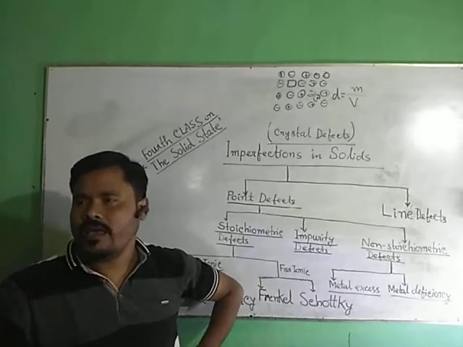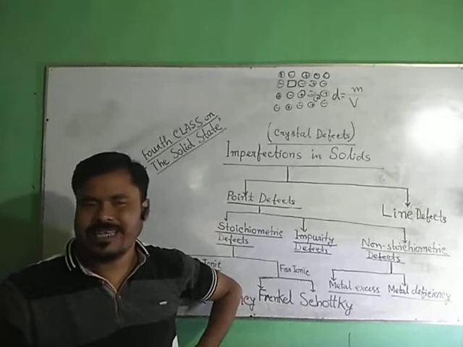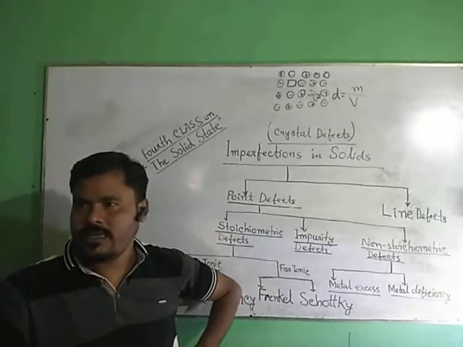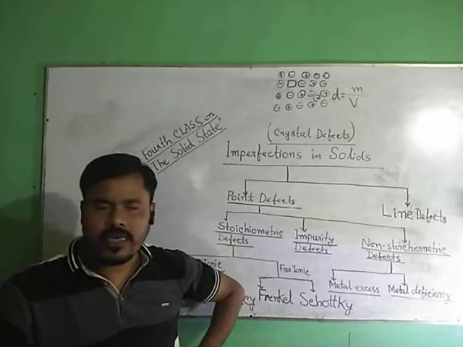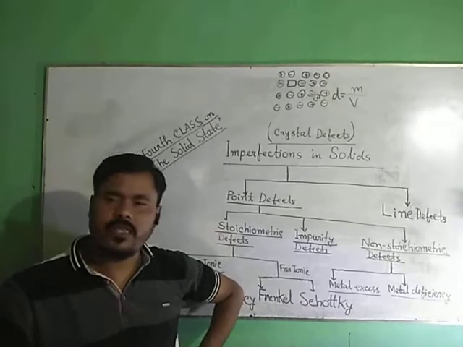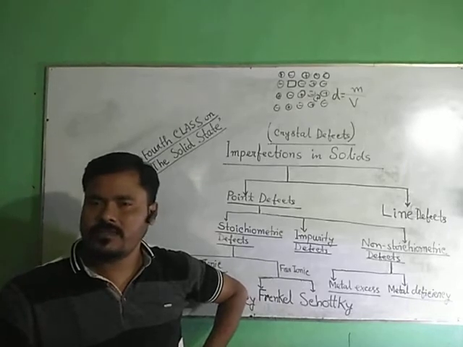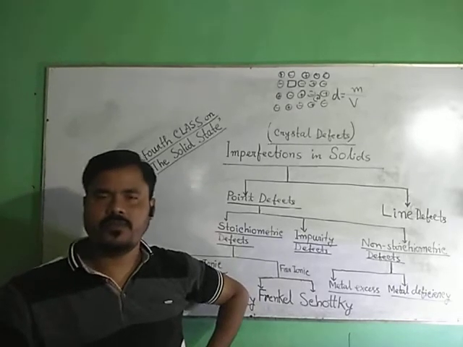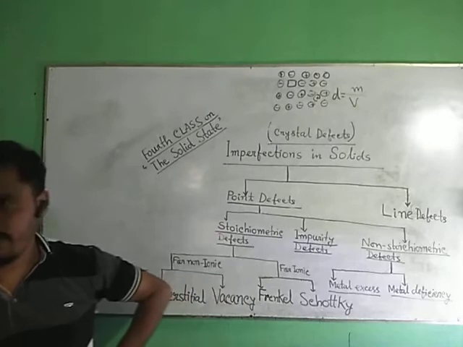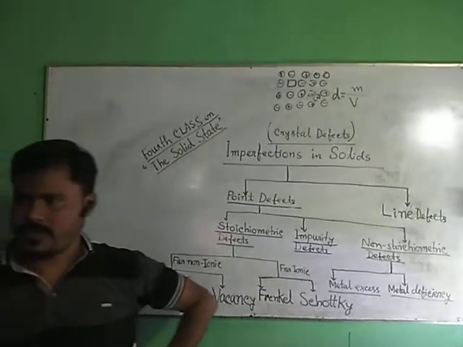I have already given some examples: ZnS, AgI, AgCl, AgBr. Those contain Frenkel defect because of the very small size of Zn2+ and Ag+ ions.